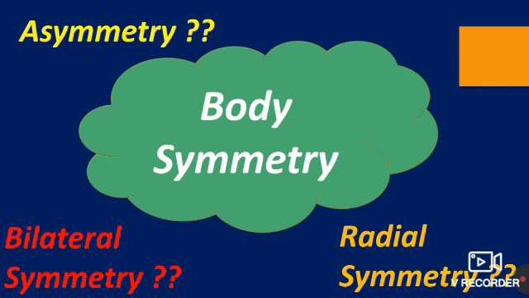And on the basis of symmetry, we can classify animals into the following categories. First category is asymmetrical animals. Second one is radial symmetrical animals. And the third one is bilateral symmetrical animals. And the symmetry will be, respectively, asymmetry, radial symmetry or bilateral symmetry. So we will discuss all these symmetries one by one.